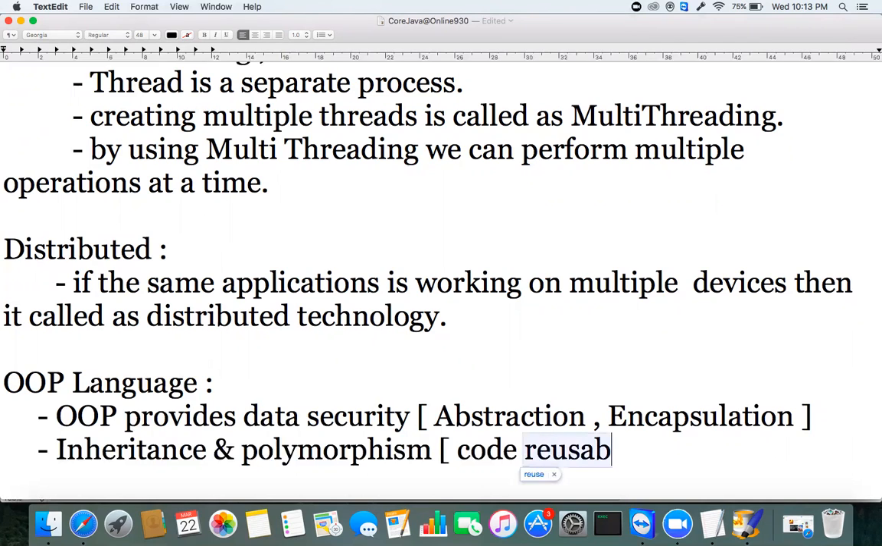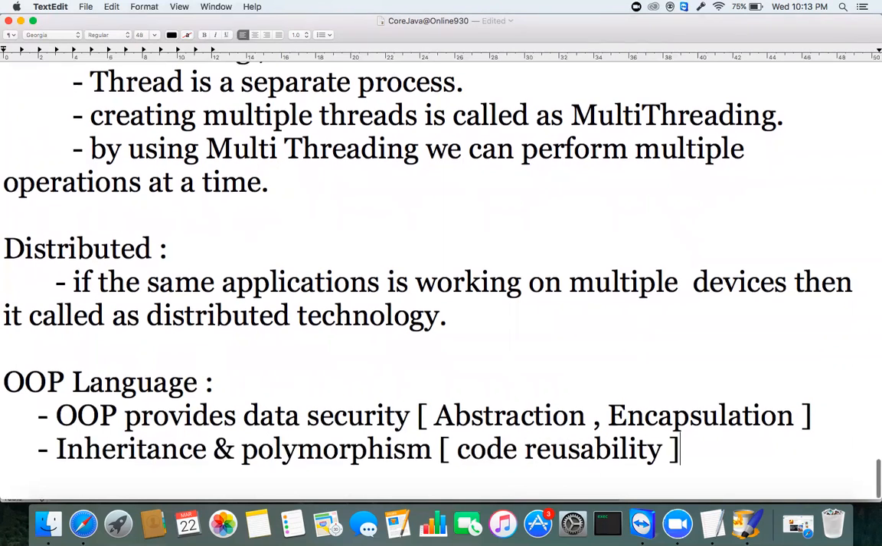Meaning whatever code you write here, you can reuse that code in multiple places. This is the object-oriented programming language. Java is an object-oriented programming language. We already discussed what exactly object-oriented programming is, so I don't want to take much time for that. The classes are modularized; in Java, each and every real-time entity is represented as a class, right?